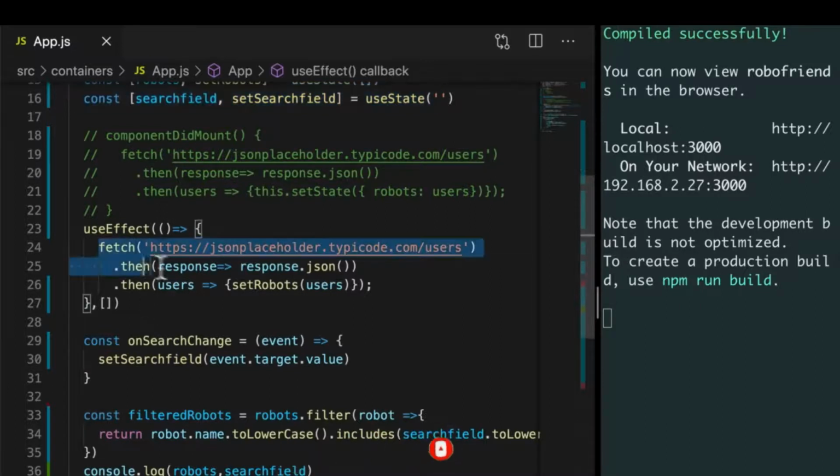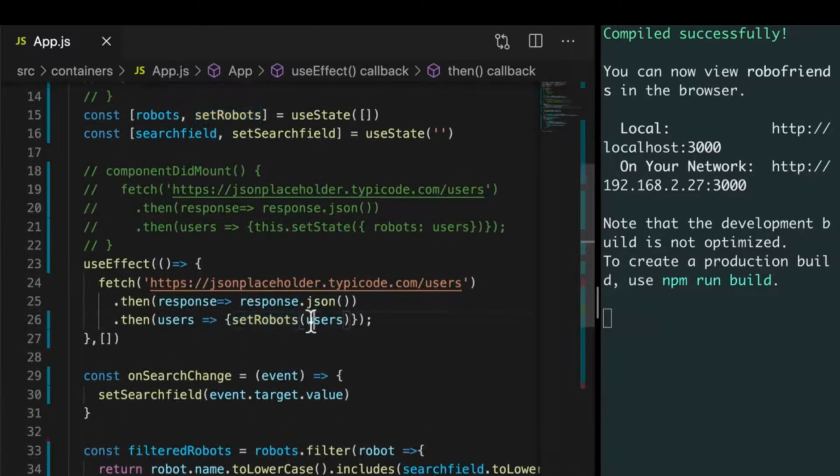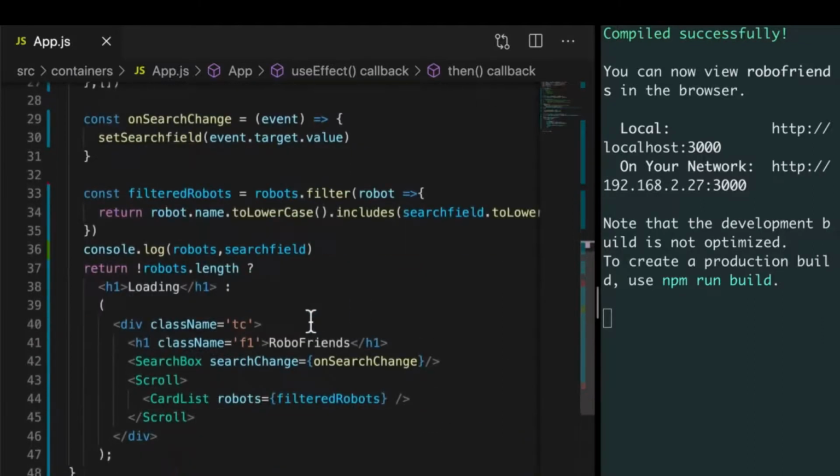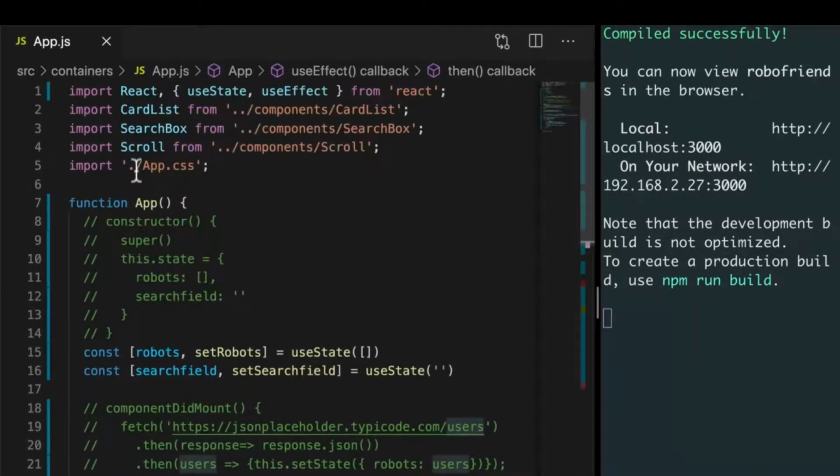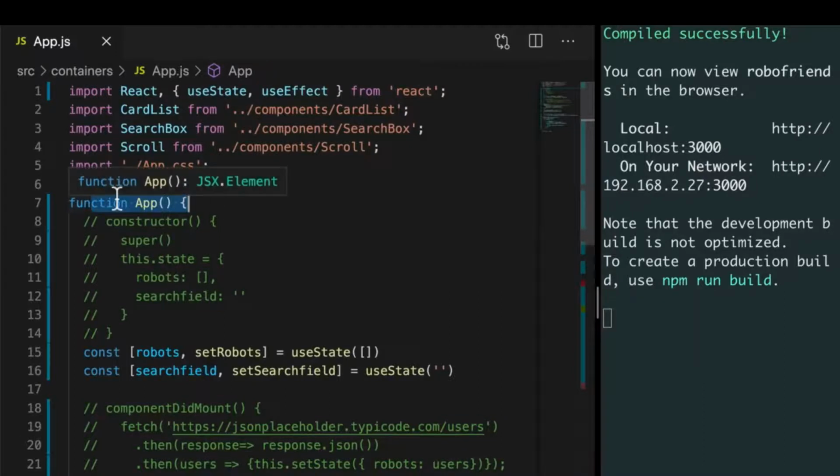So it fetches the users, and then these users are going to update the state. It's going to update the robots state with the new users. So what happens? Well, new users are being rendered right here. So the app re-renders and says, hey, I got new robots. So I need to re-render myself to show the robots.